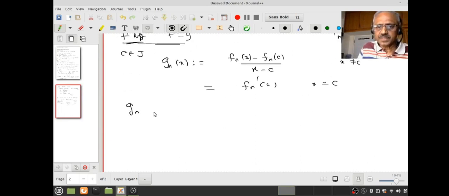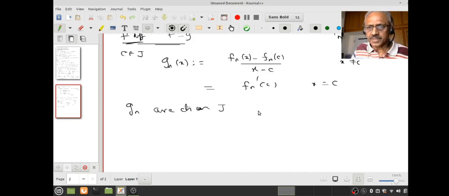So what do we know about g_n? We know the g_n are continuous. They are continuous everywhere on J. Do you understand that? Why are they continuous on J? Let us look at it. What do I know about f_n of x? They are all continuous functions, and f_n(c) is constant. Therefore this is a continuous function.